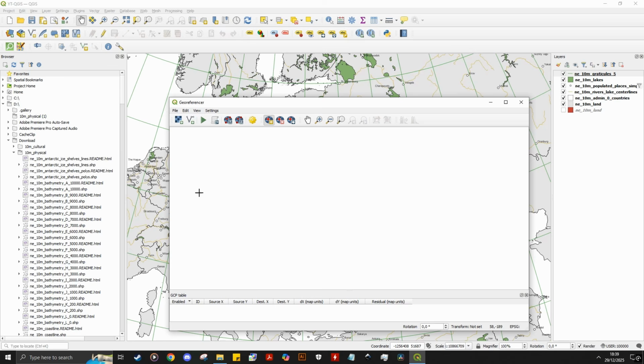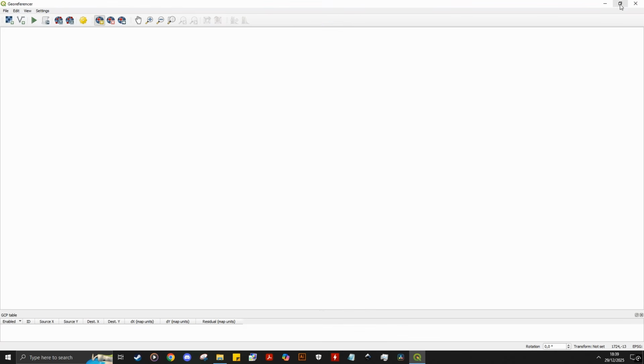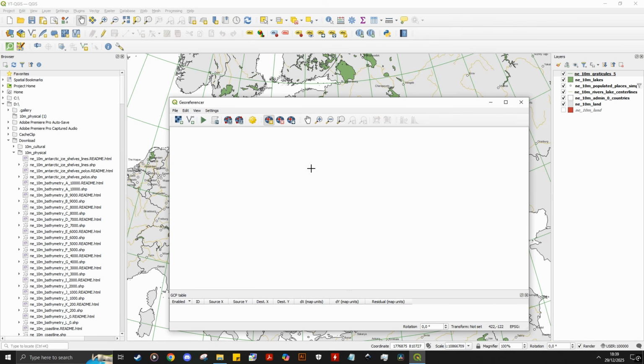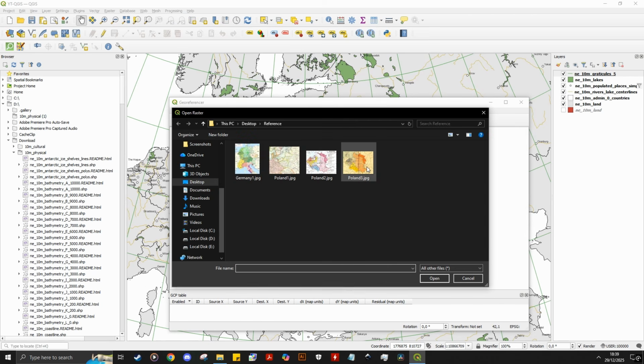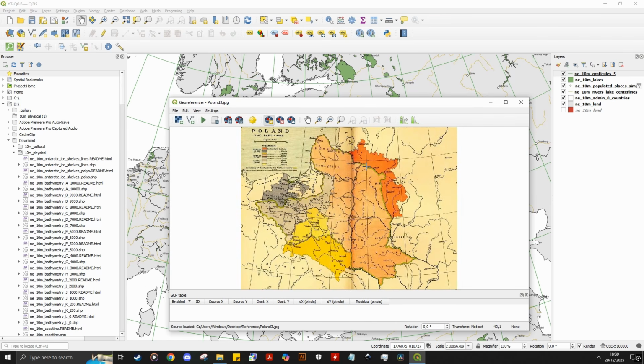The first course of action is to open a raster, and from here, you need to open one of the references you have downloaded. Mine is conveniently closed, so I'm going to pick this map of Poland right here. After opening the map, it will be displayed on the Georeferencer, and from here, you need to pinpoint every detail on the map to generate accurate results.